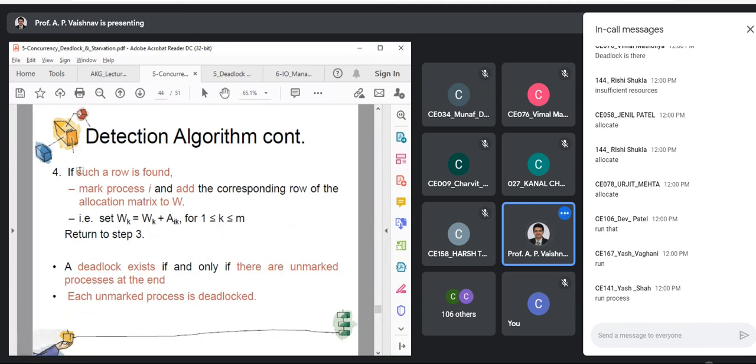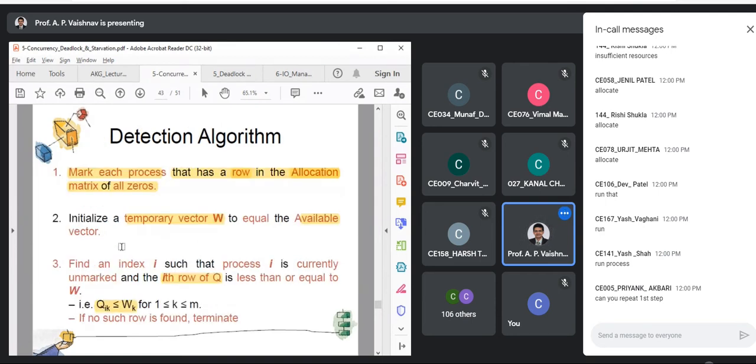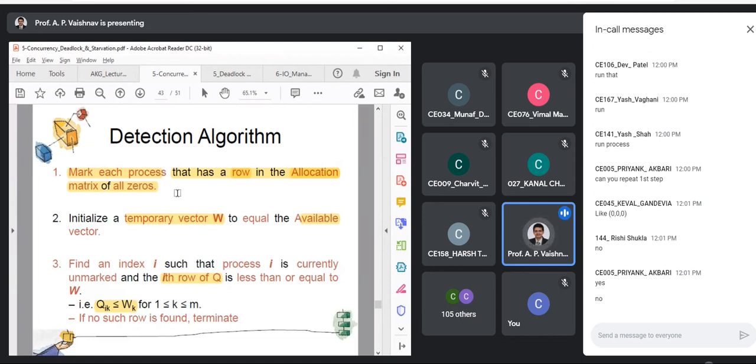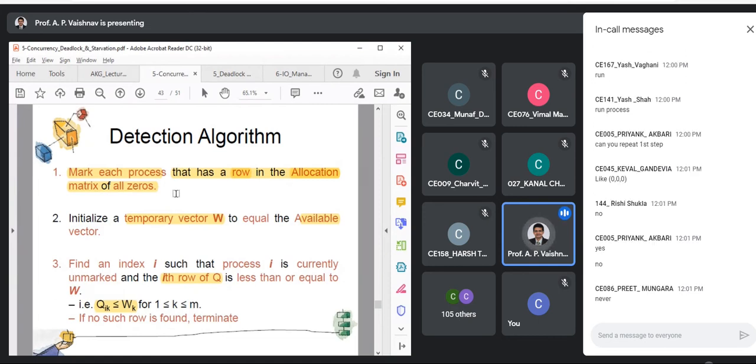Okay. If such row is found, yes, surely, I'll repeat, Priyank. In first step, we are marking each process that has a row in allocation matrix of all 0. That means if your process is not allocated anything, can it play part in the deadlock situation? Yes, that's correct, Keval. So Priyank, are you clear with that? Can it take part in the deadlock situation? No, right? That is the answer. And that is why we discard that process. We consider that that process is not going to take part in my calculation. Okay, so we will mark it with a tick.